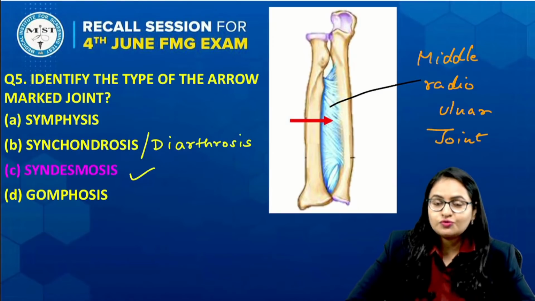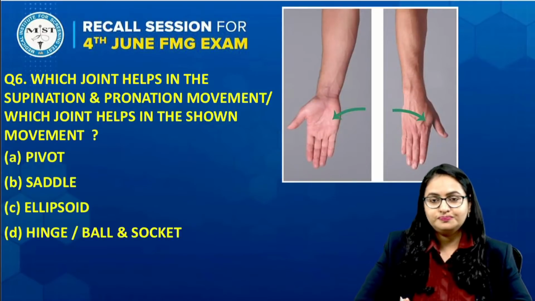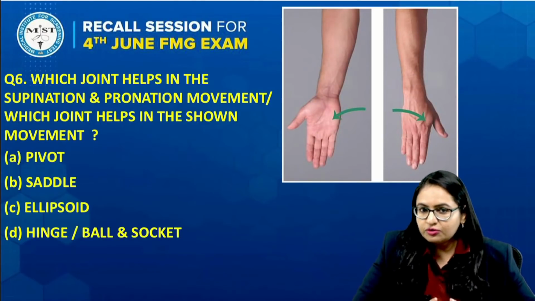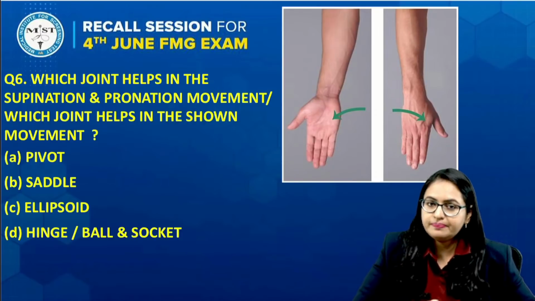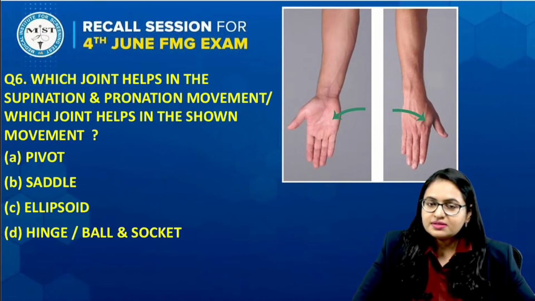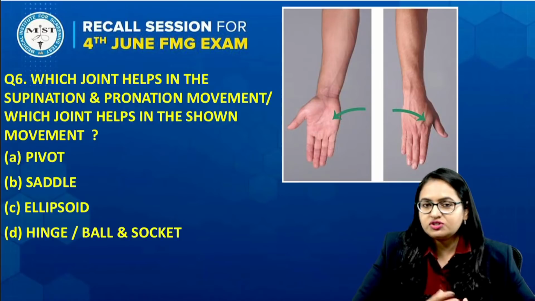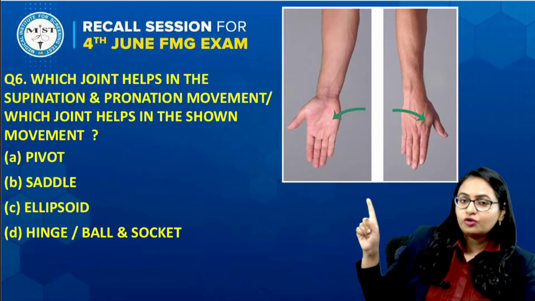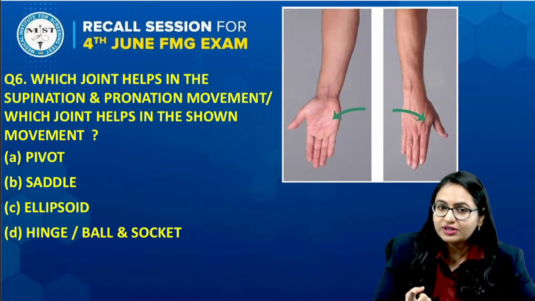Now coming to the next question over here. This was a slightly different question, but they have asked the basic thing only. If you try to read the question, it is a simple thing, they have just asked about the joints. Again, a question on the joints. So 2 questions have come on the joints, and along with the joints they are also testing your knowledge of the upper limb.